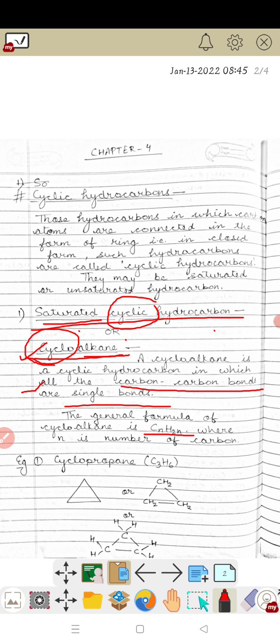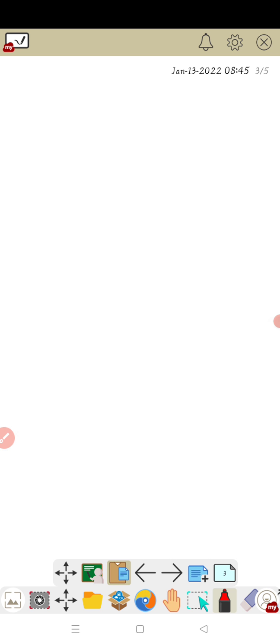Now, first we will derive the formula CnH2n, and see how the cycloalkane follows it. Firstly, we have to know the carbon-carbon single bond, as in an alkane.